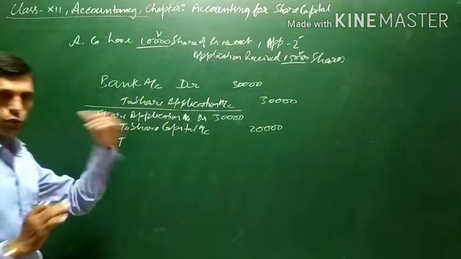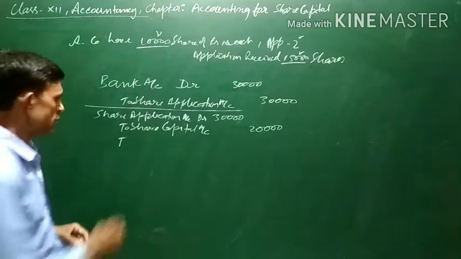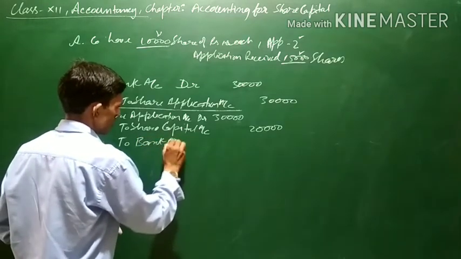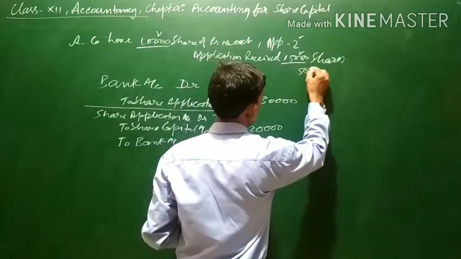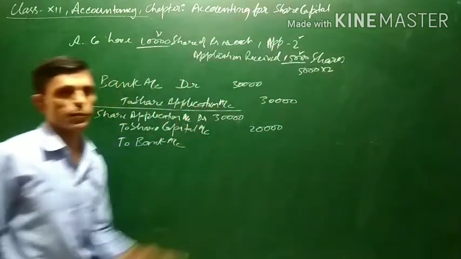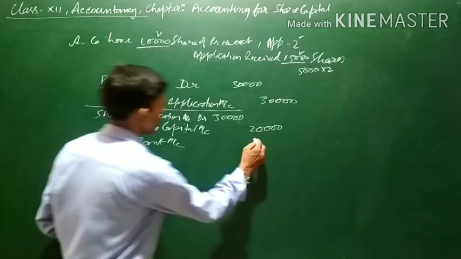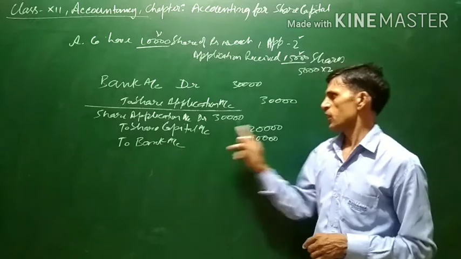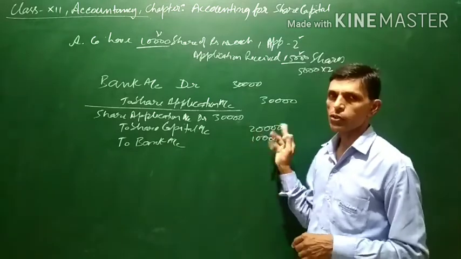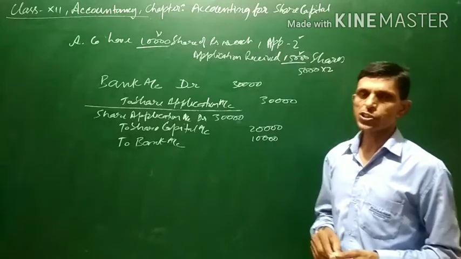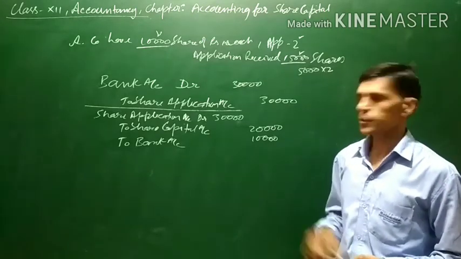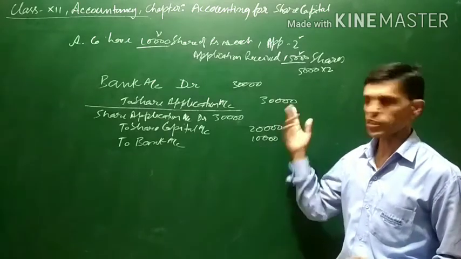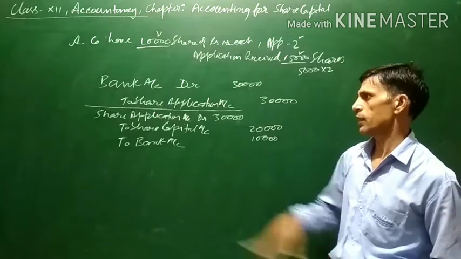For the remaining, you can pass 2 separate journal entries, or one combined entry can also be done to bank account. The 5,000 extra shares into 2 means 10,000 will be refunded. For this, to bank account 10,000 will be returned. This is share application money transferred to share capital account, and the remaining applicants whose applications have been rejected are refunded. Means 5,000 shares' applications were rejected, so their money will be refunded and the entry will be to bank.